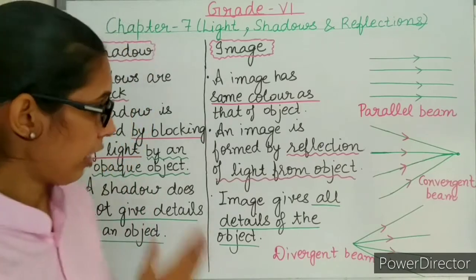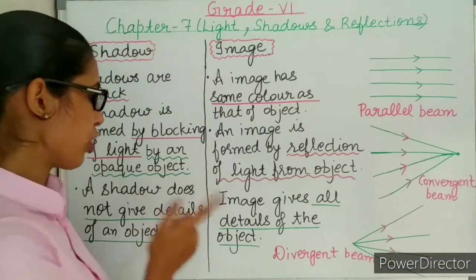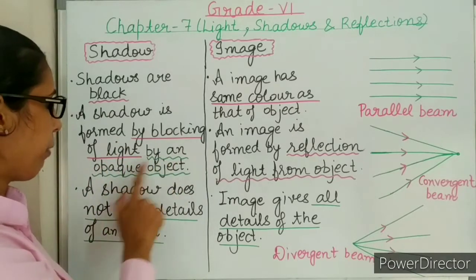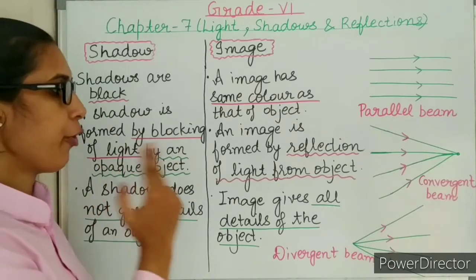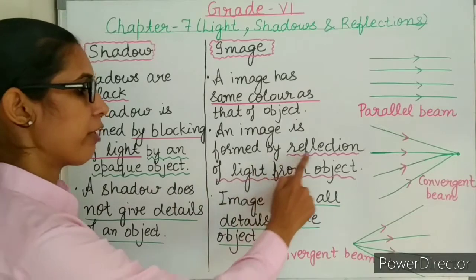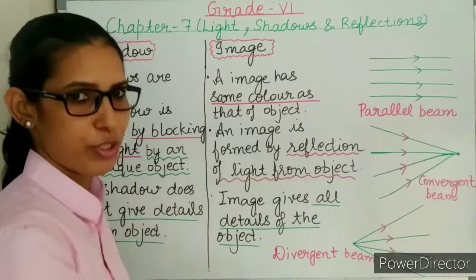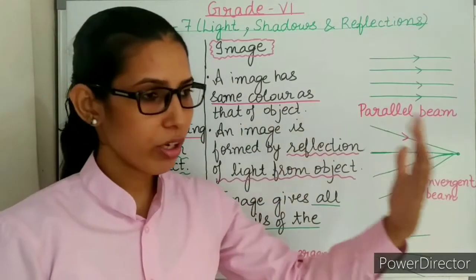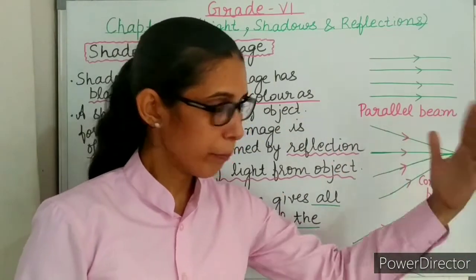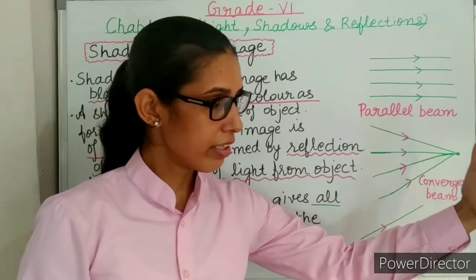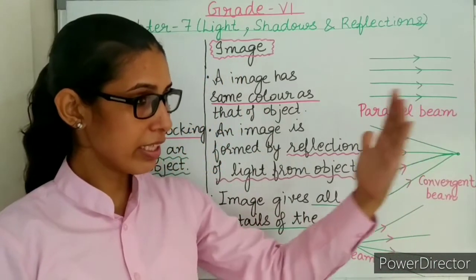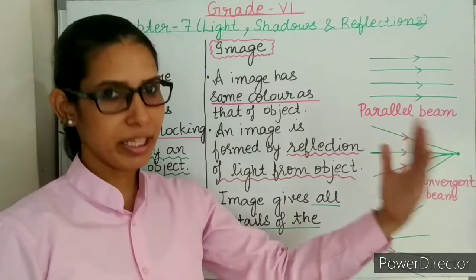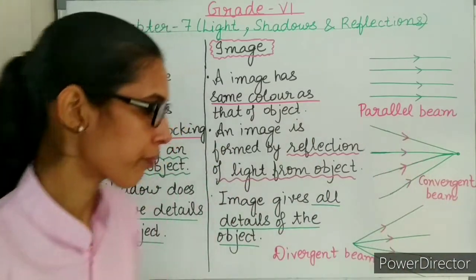Now let's compare image and shadow. Shadow is a dark region which is formed by blocking of light by an opaque object. But image is formed by reflection of light from the object. As I told, in my case, light rays fall on me, get reflected by my body, fall on the mirror, and are again reflected by the mirror, and when these reflected light rays reach my eyes, I can see my image in the mirror.